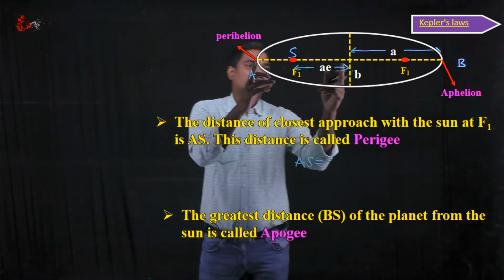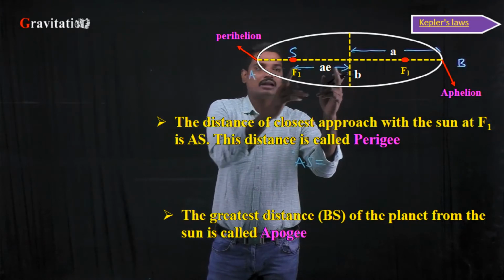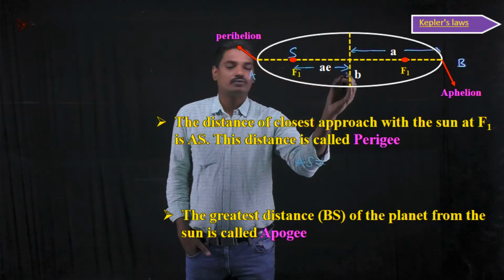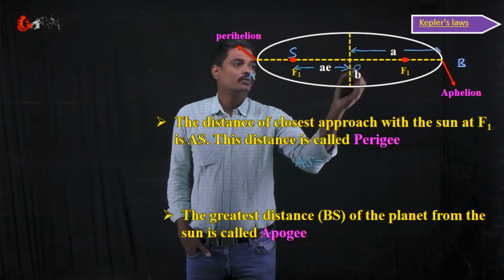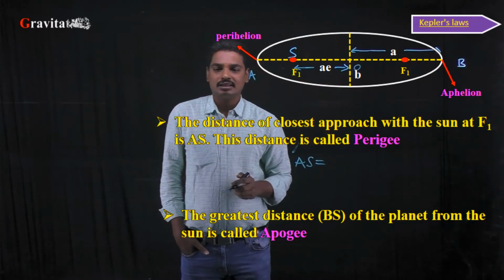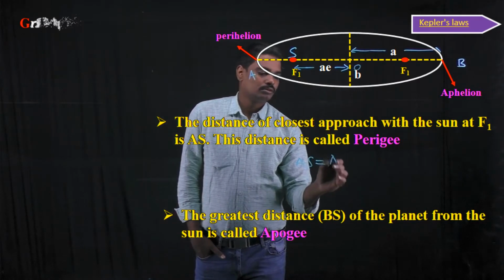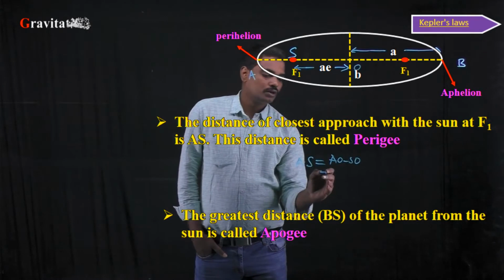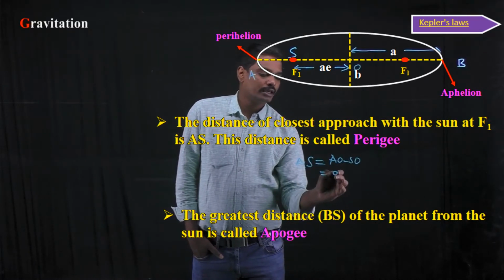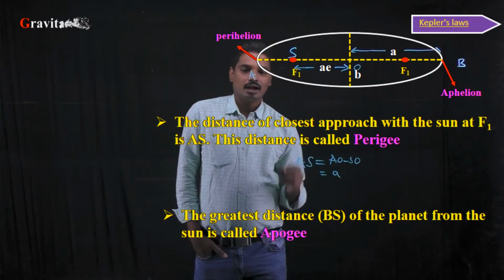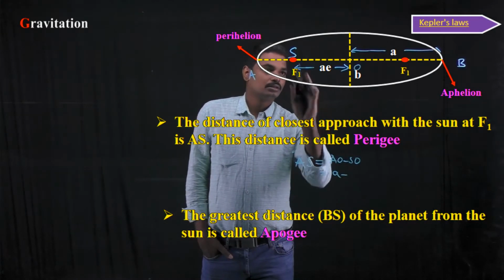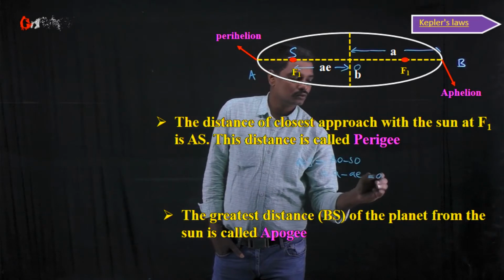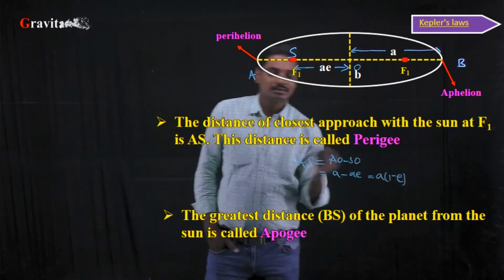As this total distance is A and this one is AE, the distance AS, if we consider this point as O, is nothing but AO minus SO, where AO is nothing but A and SO is nothing but AE, which is equal to A into (1 minus E).